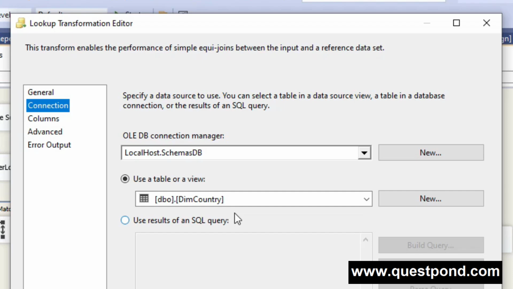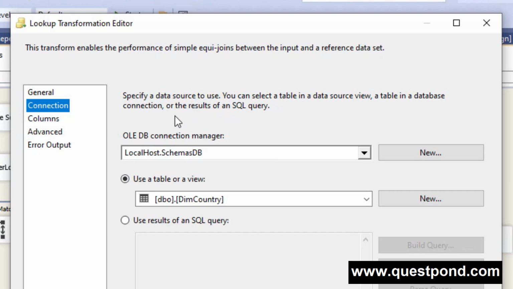Full cache mode does not require multiple round trips to the database, since the entire reference dataset is cached. So it means that my dim country is completely cached prior to my data flow execution. Before the execution starts, my entire table is cached here in this lookup component. So this is the advantage of using the full cache mode.